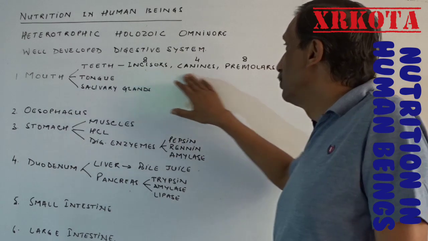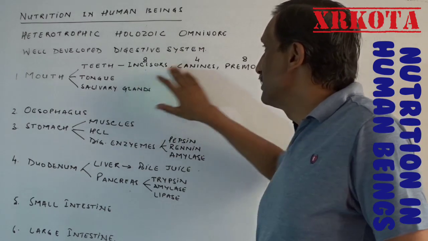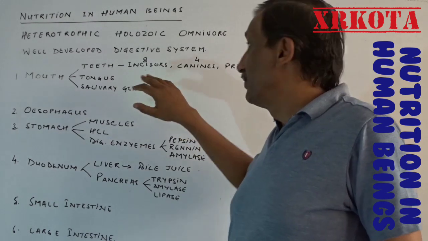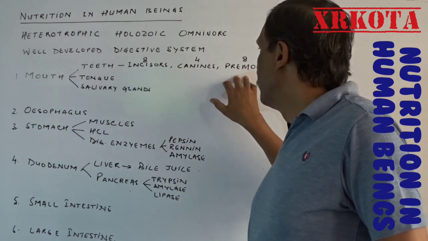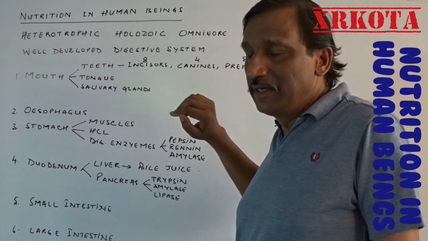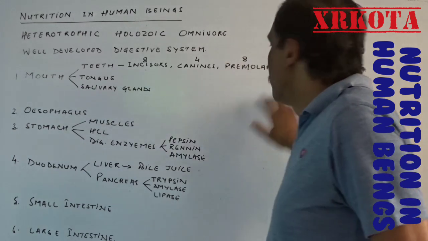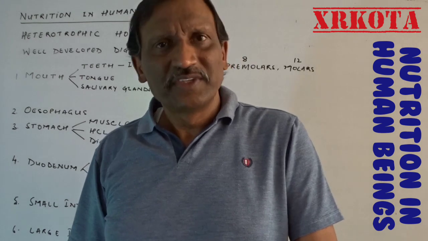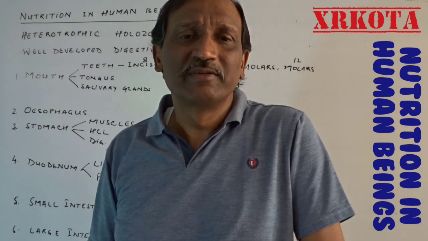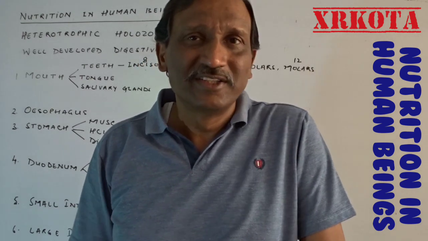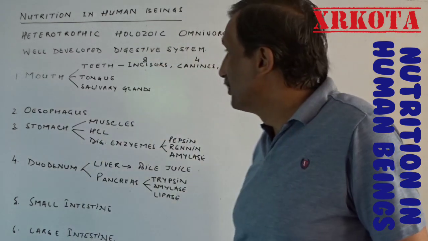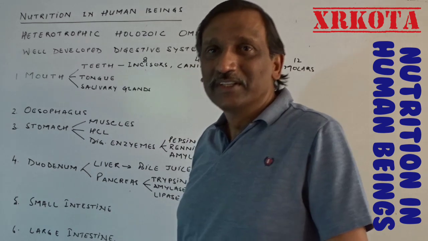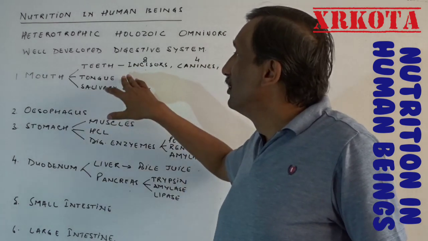Since milk teeth include these 3 types of teeth, incisors 8, canines 4 and premolars 8, totally 20, that is why they are called milk teeth. Then the last set of teeth comes only after the age of 14 years, and that is why sometimes they are wrongly called wisdom teeth. However, teeth have no role in the wisdom of a person. It is the other way round: by the time a person gains wisdom, the teeth appear. That is why they are called wisdom teeth.